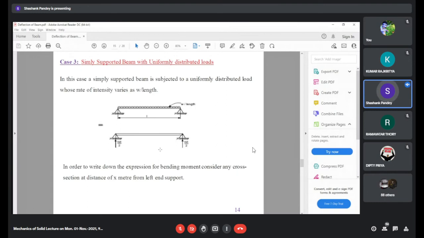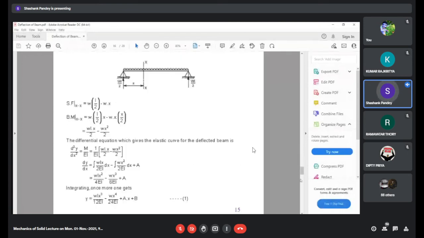Now next step, we will find the value of shear force at any general section X. We will find the bending moment at any general section X. We will substitute in the expression M upon EI is equal to d square y upon dx square. On integrating it twice, we will get two integration constants. We will follow the same procedure.